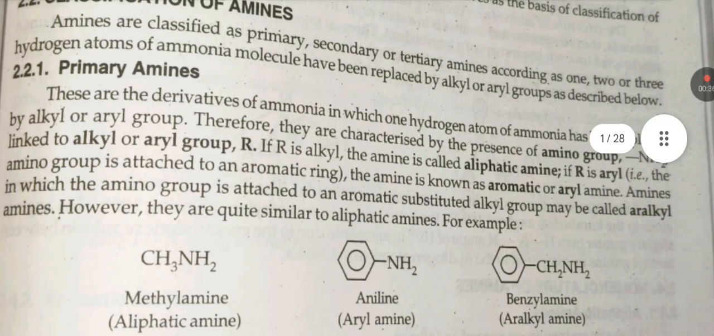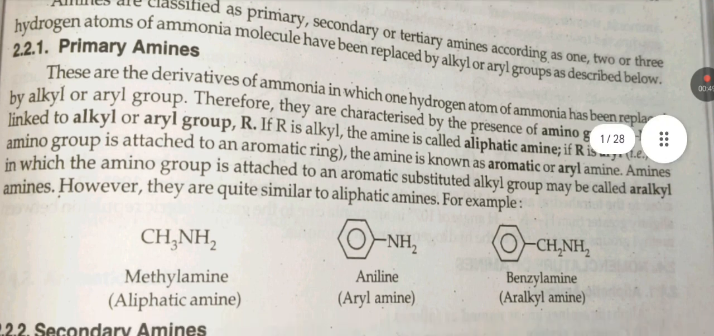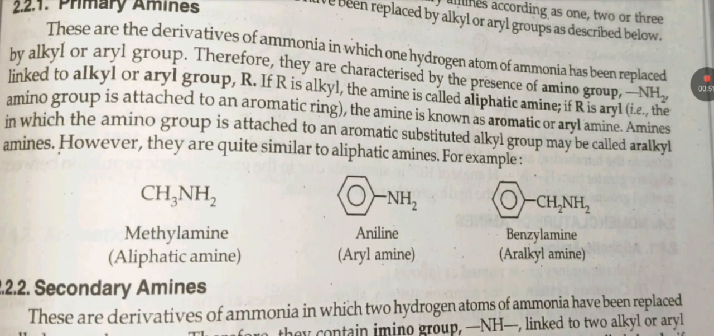Classification of amines. Amines are classified as primary, secondary, or tertiary according to 1, 2, or 3 hydrogen atoms of the ammonia molecule having been replaced by alkyl or aryl group as discussed below. Primary amines. These are the derivatives of ammonia in which one hydrogen atom of ammonia has been replaced by alkyl or aryl group. Therefore, they are characterized by the presence of amino group NH2 linked to alkyl or aryl group